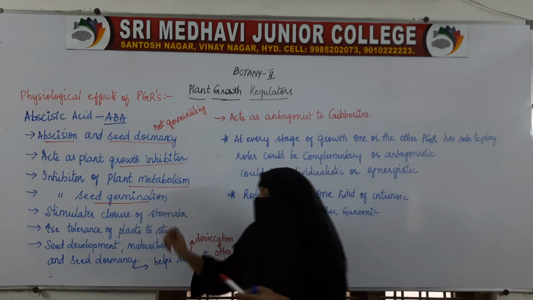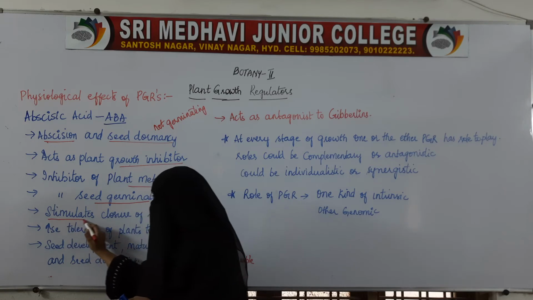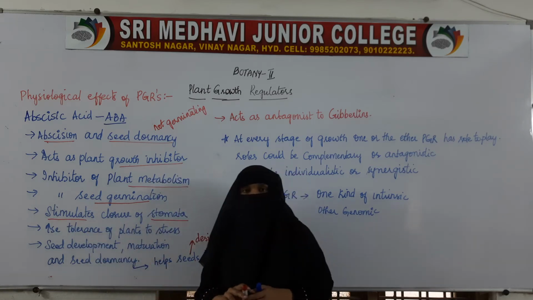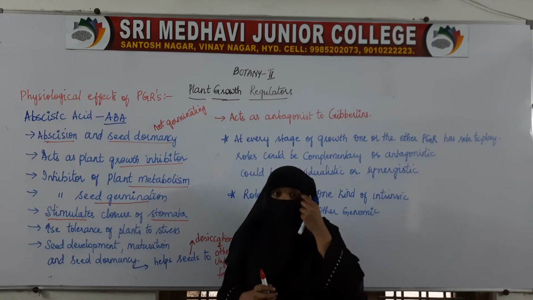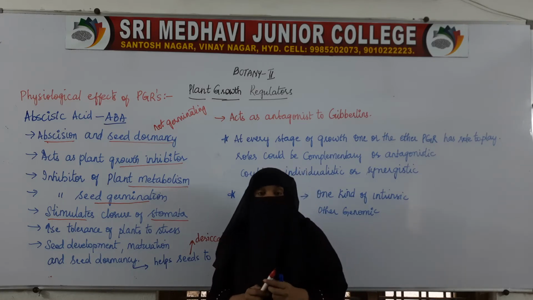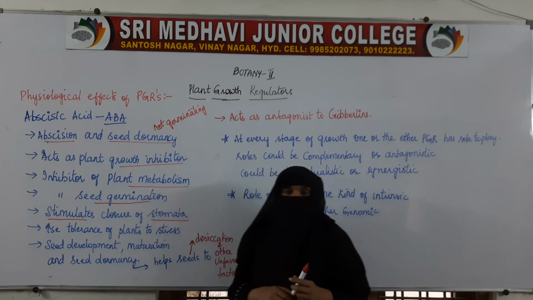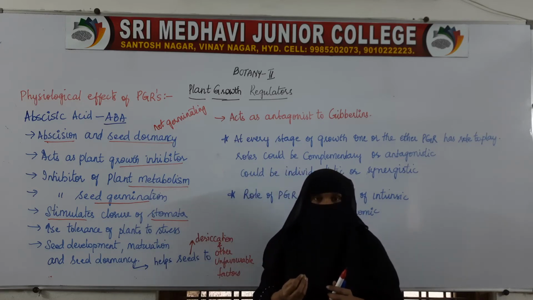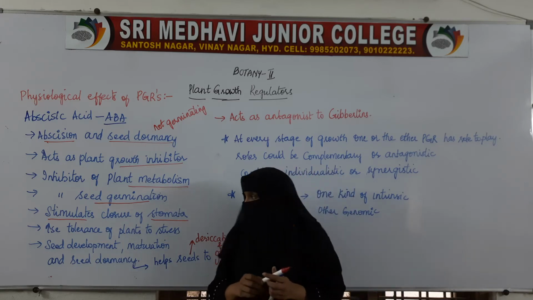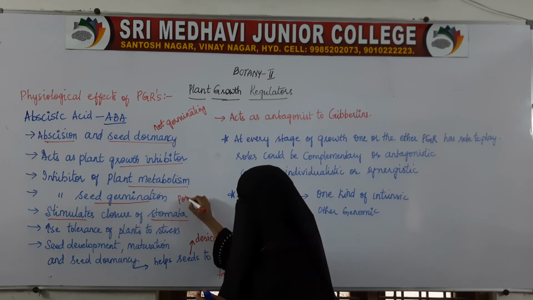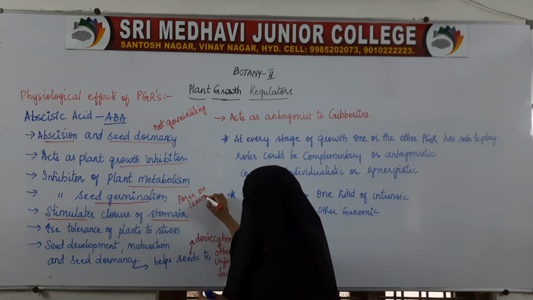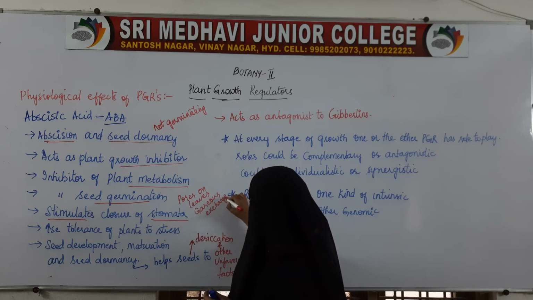Then it stimulates closure of stomata. Stomata, we all know what stomata are. They are the small holes present on the leaves through which water comes out, carbon dioxide goes inside, and oxygen comes outside. So these are the small holes for gaseous exchange. Stomata are nothing but pores on leaves. They help in gaseous exchange and transpiration.